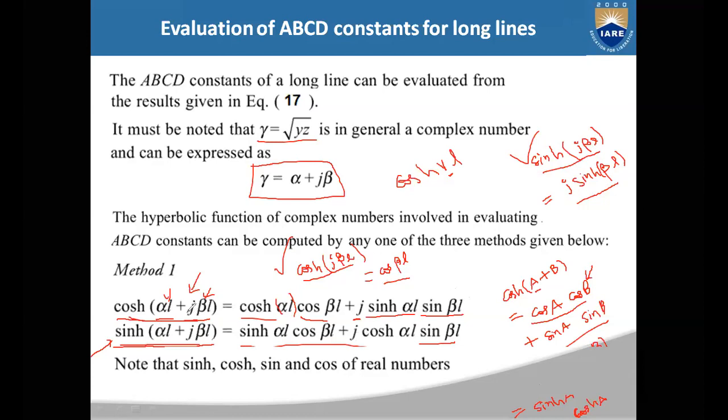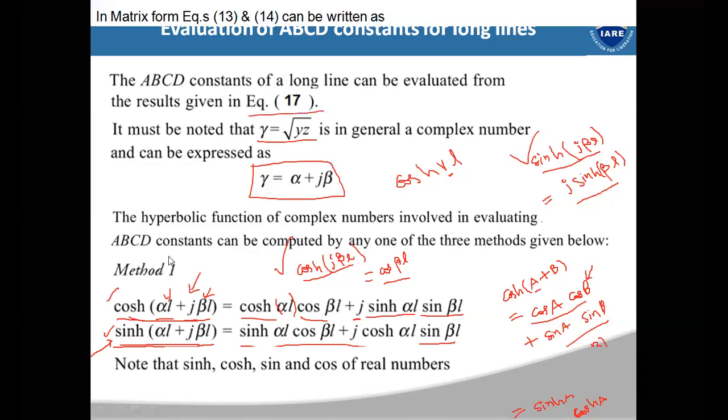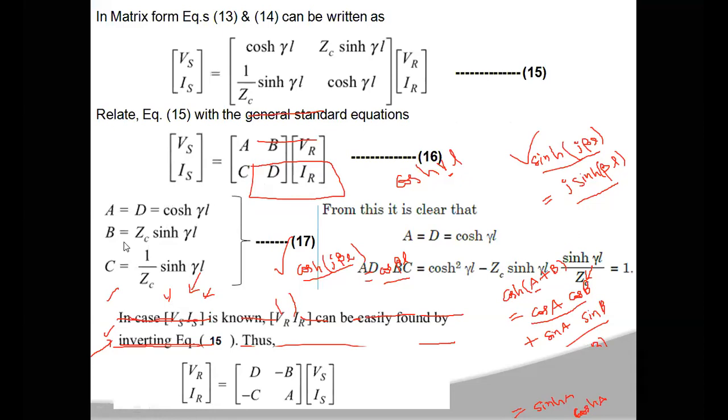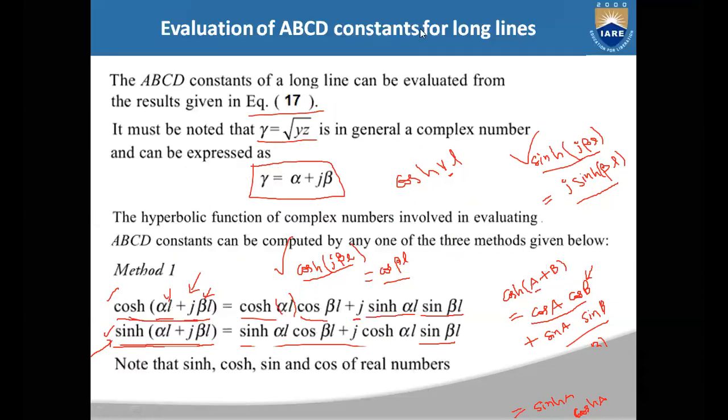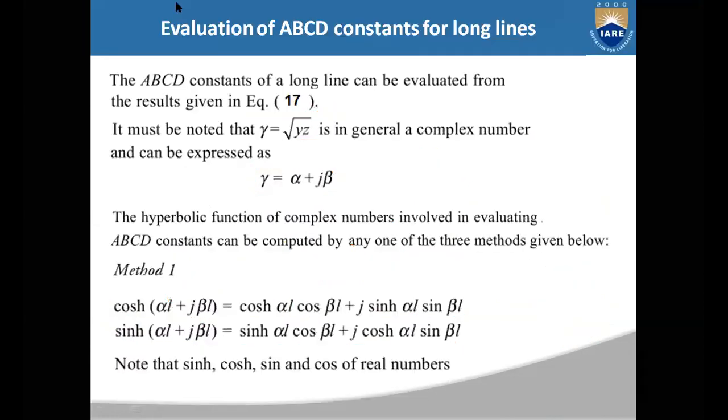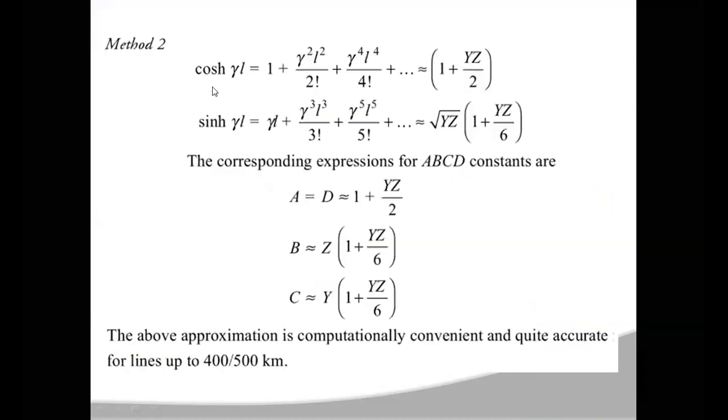These are real numbers only, so you can evaluate the ABCD parameters by using the equations represented in equation 17. By using these equations, cosh gamma L and Zc, you can evaluate the ABCD parameters. This is one method. Now if you go to the second method, this cosh gamma L and sinh gamma L can be written like this.